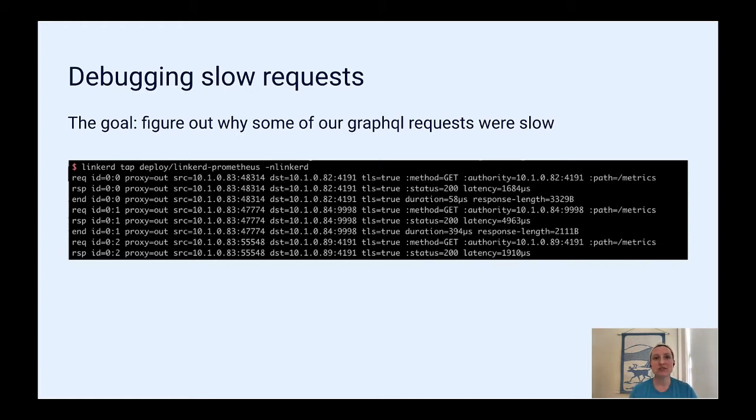But we wanted to use Linkerd to inspect another kind of slowness. We used GraphQL heavily in Dive development, and some of our queries were really slow. We were using the Linkerd tap command to investigate slow requests. If you haven't used tap, it allows you to listen to a traffic stream for a resource and see the real-time request data.